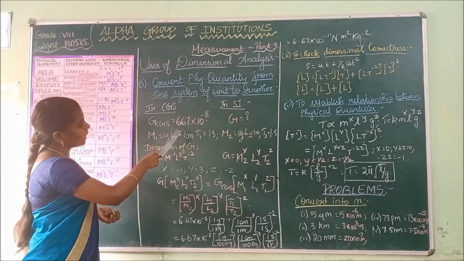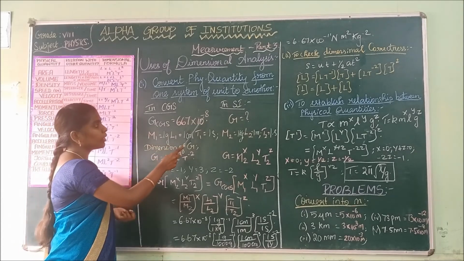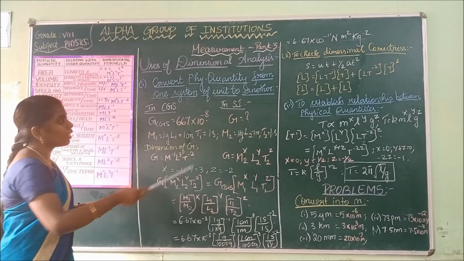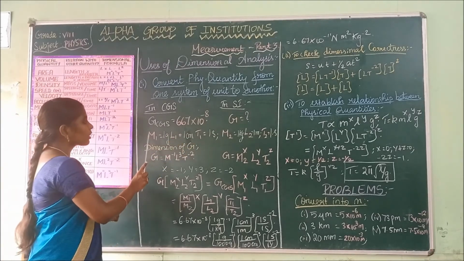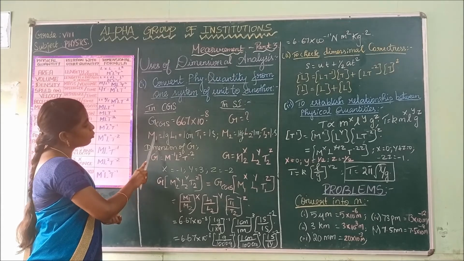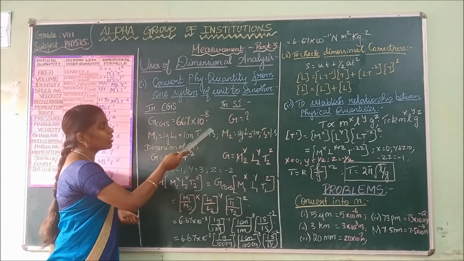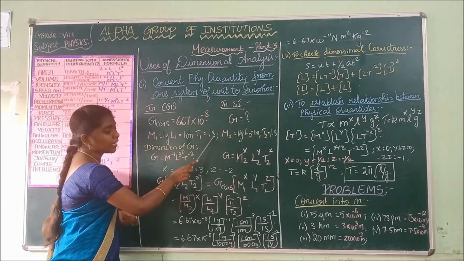The value for the gravitation in the CGS system is 6.67 into 10 power minus 8. We have to calculate the value of gravitation in SI units. Next, here the value for M1 is 1 gram, L1 is 1 centimeter, T1 is 1 second. It is expressed in gram centimeter second.